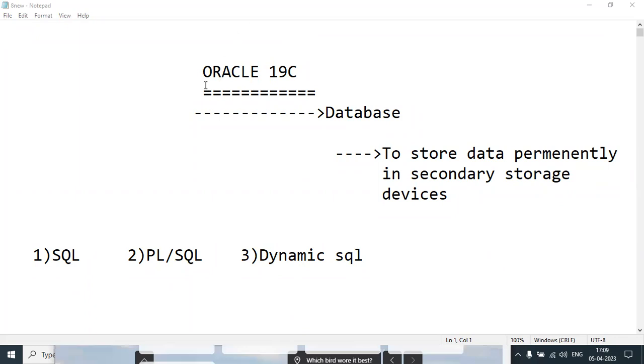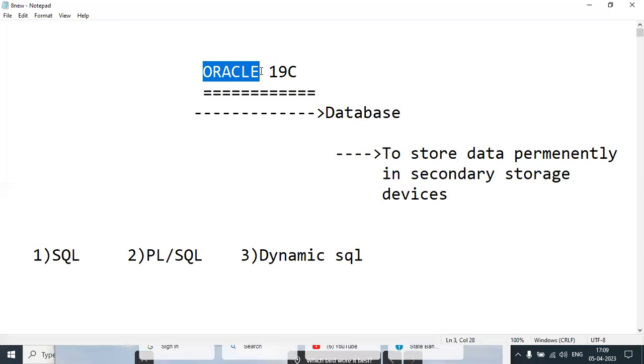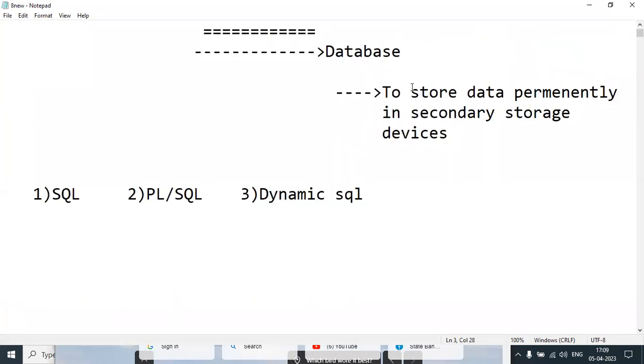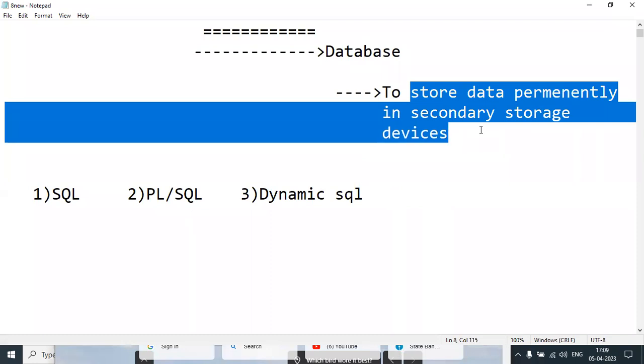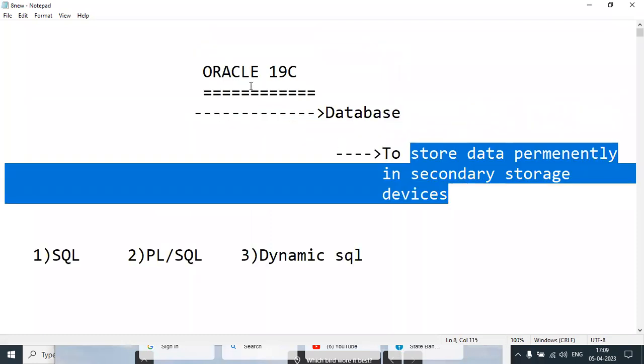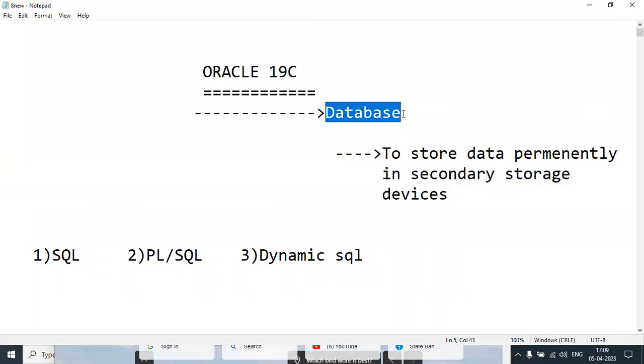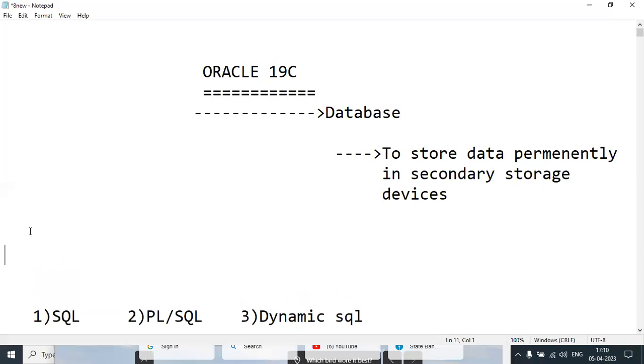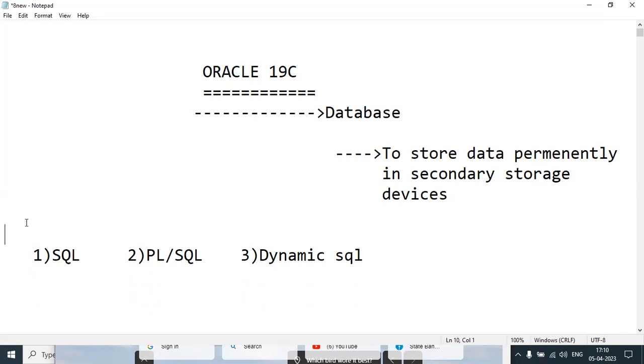Oracle is a product from Oracle Corporation. 19C is a version number. Whenever we install this product in our system, we can store data permanently on the hard disk. Oracle, SQL Server, DB2, Sybase, these types of software are called database software. They store a structured collection of data, as I told yesterday.